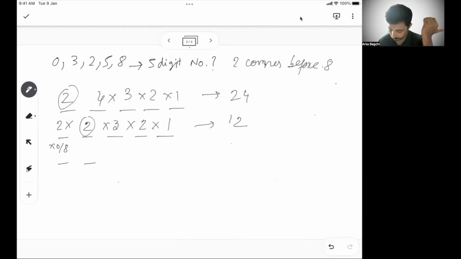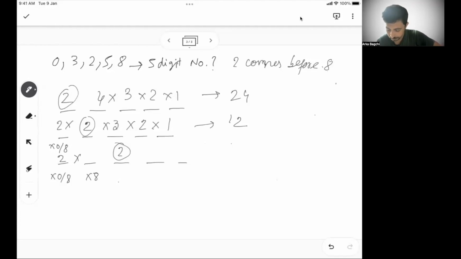Let's see if 2 is in the third place, what is possible. If 2 is in the third place, then the first place cannot have 0 and 8. Second place cannot have 8. So the first place can be again filled in 2 ways, between 3 and 5.